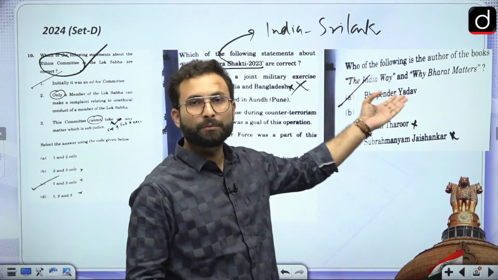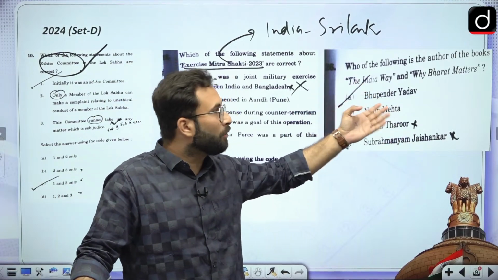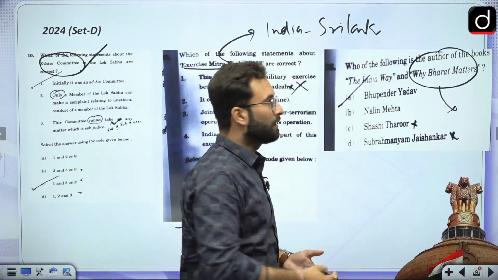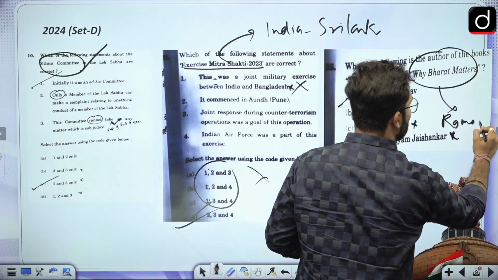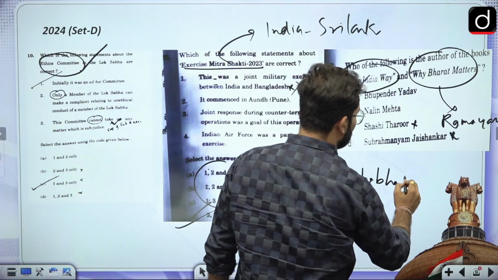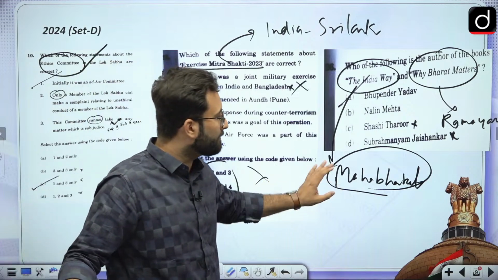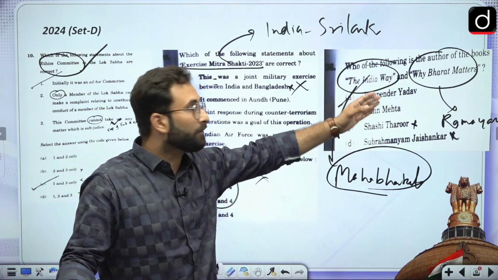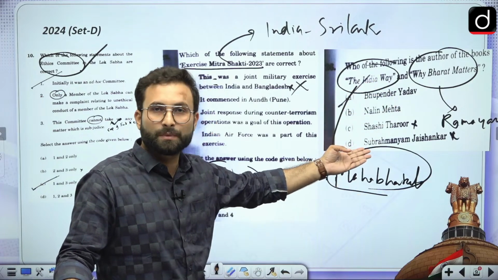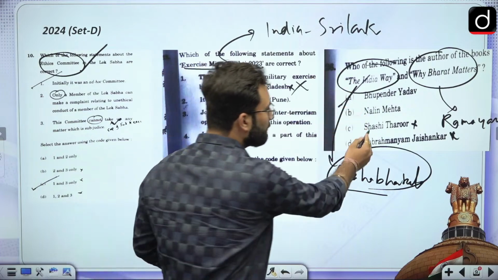This question is directly from the newspaper. There was this new book, Why Bharat Matters. That book was based on, you can say they have taken inspiration from the Ramayana. And this book, The India Way, was based on the Mahabharata. Now the Ramayana and Mahabharata are two prominent religious texts in Hinduism. And these two books, The India Way and Why Bharat Matters, have been written by our External Affairs Minister S. Jaishankar, and I have discussed that in the news analysis, and they have directly asked this question. Option D was the right answer over here.